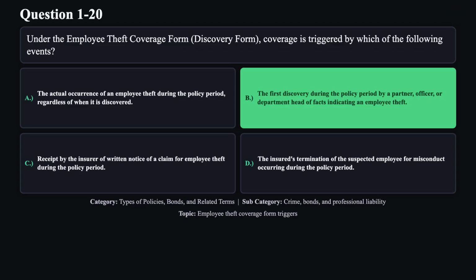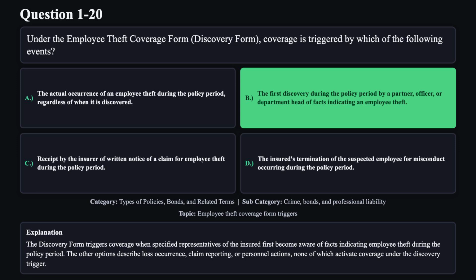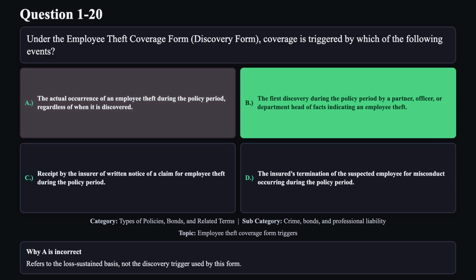The correct answer is B. The discovery form triggers coverage when specified representatives of the insured first become aware of facts indicating employee theft during the policy period. The other options describe loss occurrence, claim reporting, or personnel actions, none of which activate coverage under the discovery trigger. Reason A is not correct.